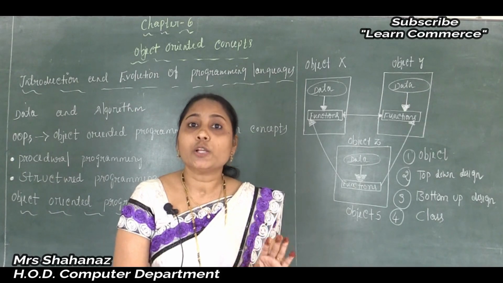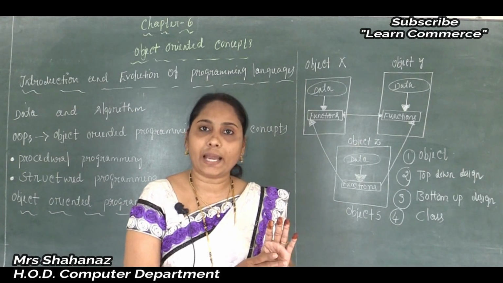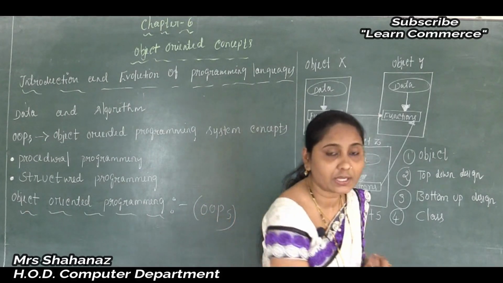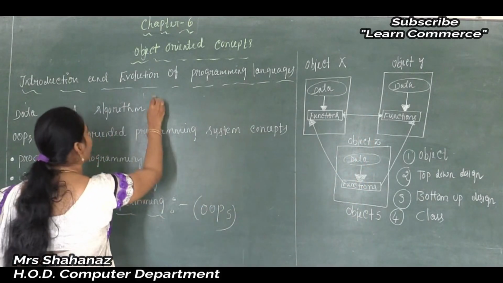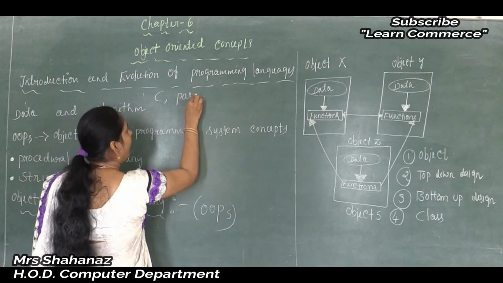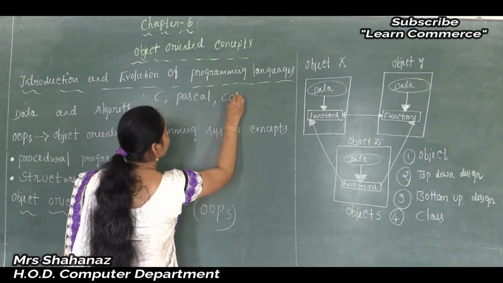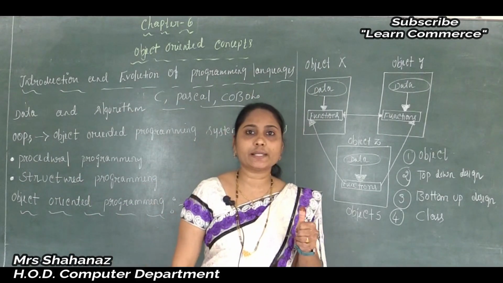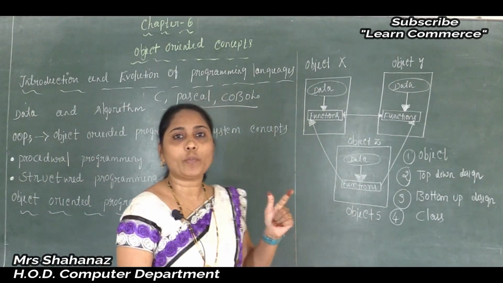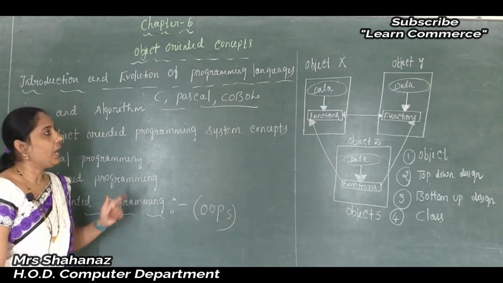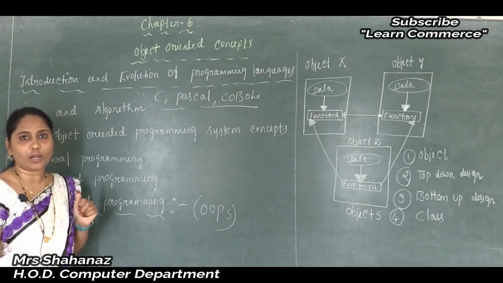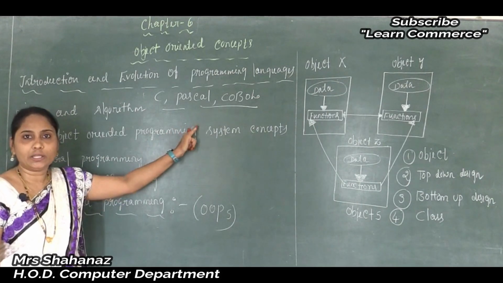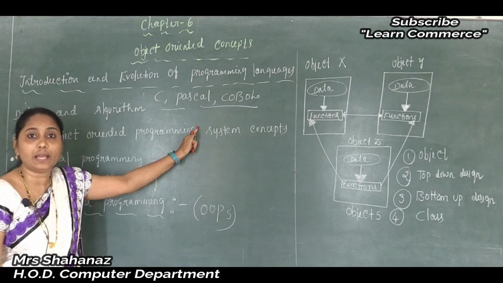Clear this point here? The programming languages that adopted the procedural and structured approach are C, Pascal and COBOL. The C is a language, COBOL is common business oriented language, and Pascal, all these are called programming languages. But which type of programming languages? All these are the traditional programming languages.